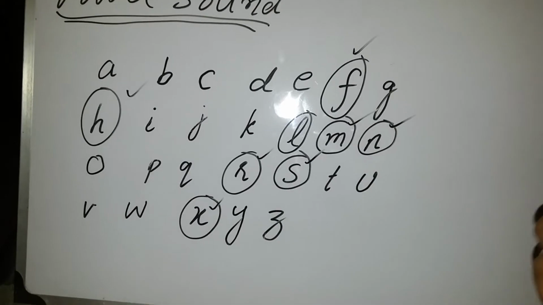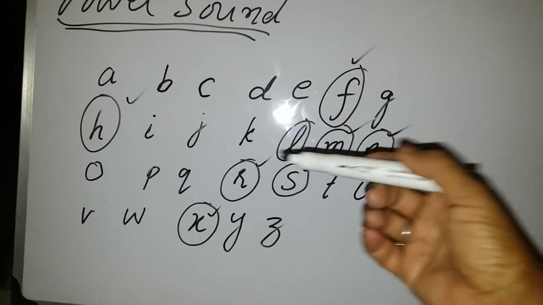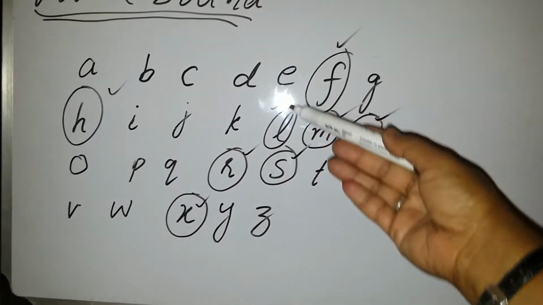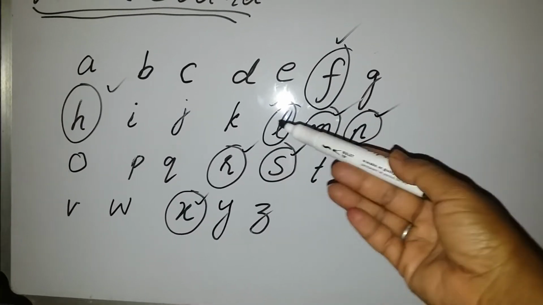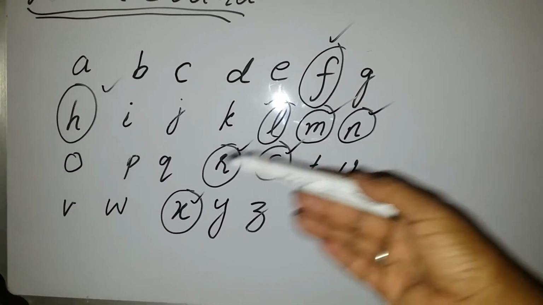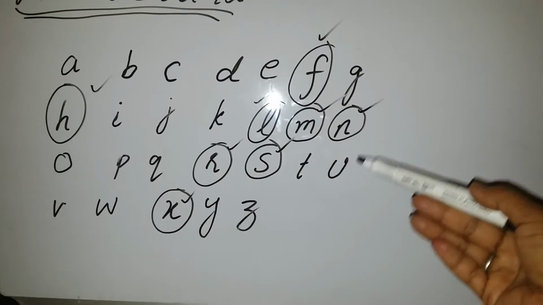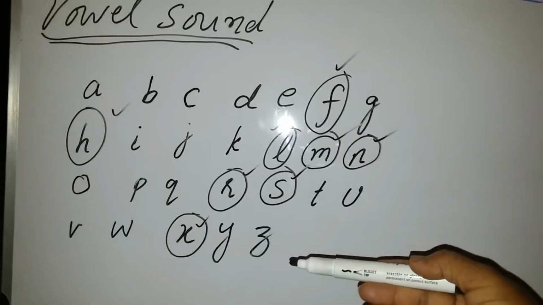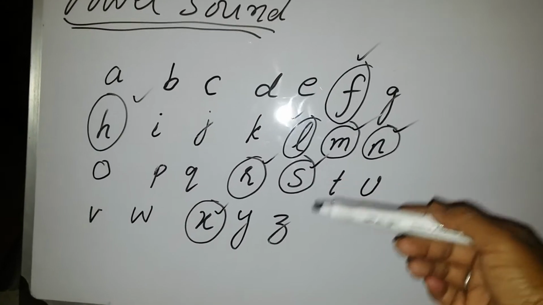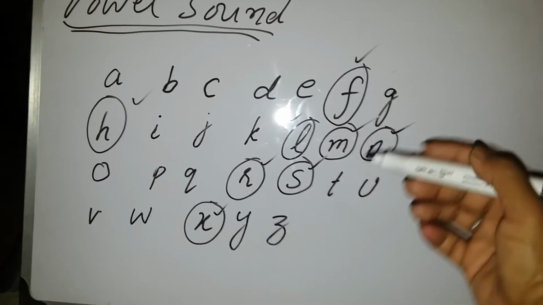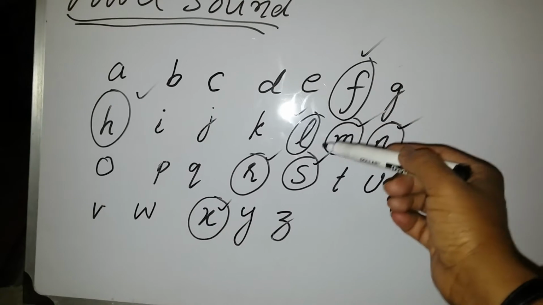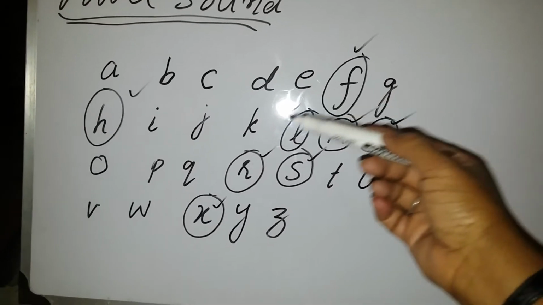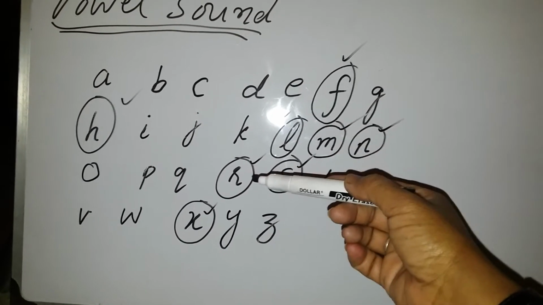And if we read all these alphabets like this: A, B, C, D, E, F, G, H, I, J, K, L, M, N, O, P, Q, R, S, T, U, V, W, X, Y and Z. When we speak in this way, then you will notice that these alphabets which are in circle, they will give you the sound of vowel.